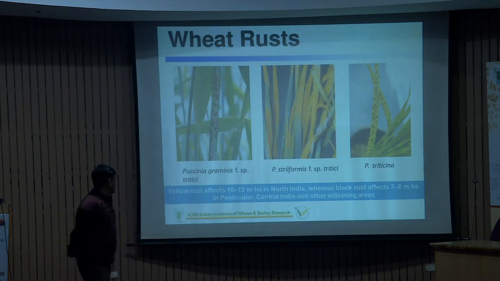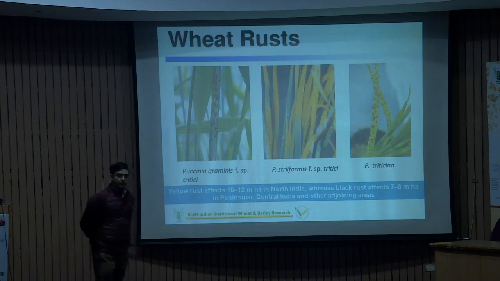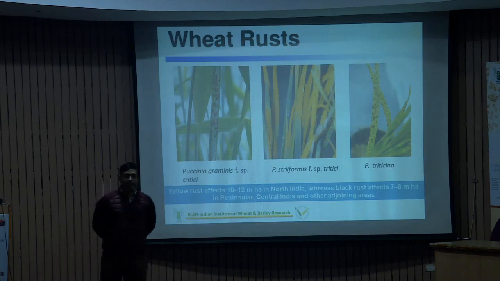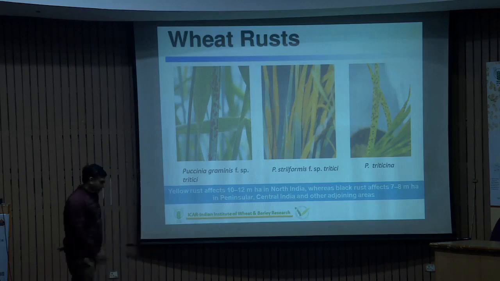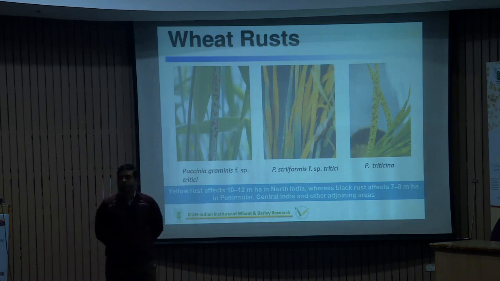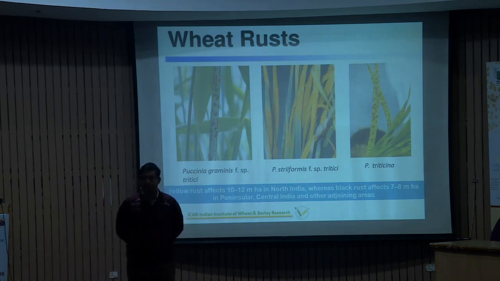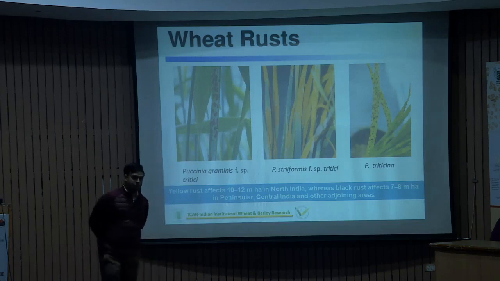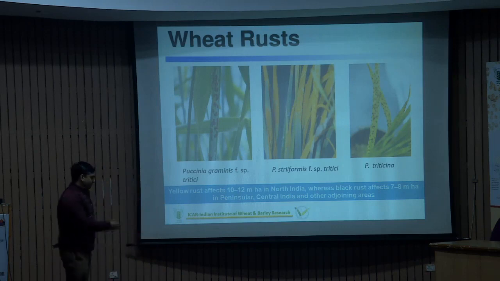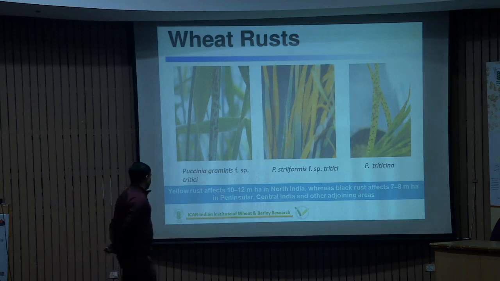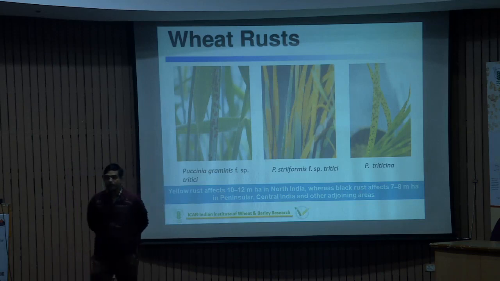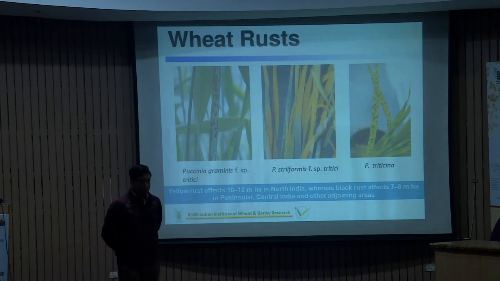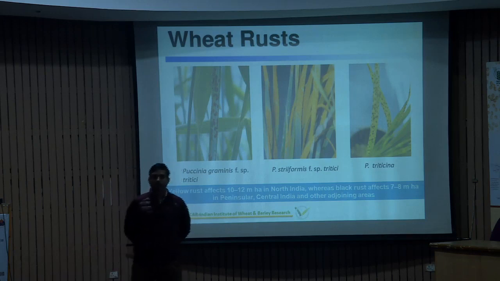economic loss. As per the predictions, yellow rust is affecting around 10 to 12 million hectare area in North India. North India means parts of Jammu and Kashmir, Punjab, Haryana, the foothills, as well as some part of Uttar Pradesh. And black rust affects around 7 to 8 million hectare area in peninsular and central India. This area comprises parts of Karnataka and Kerala, where the hilly region is there.